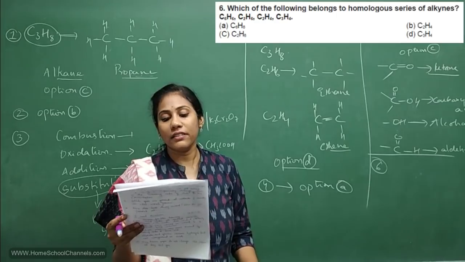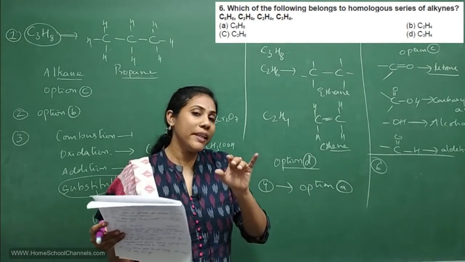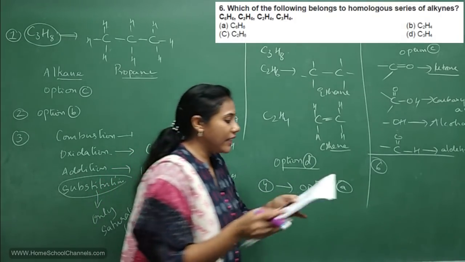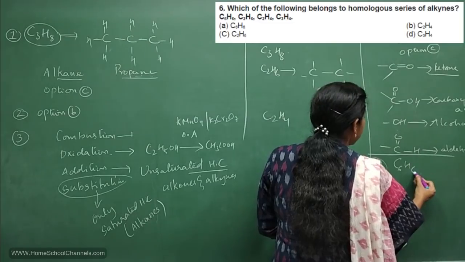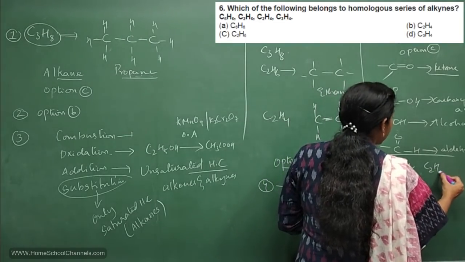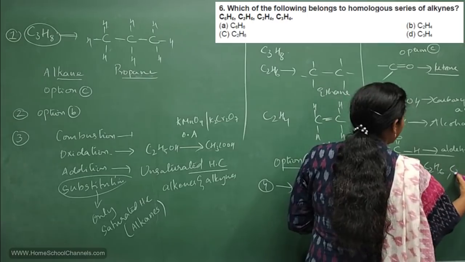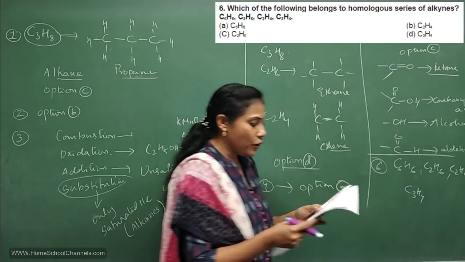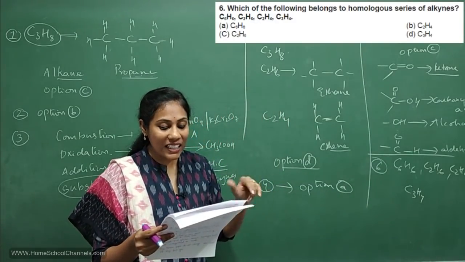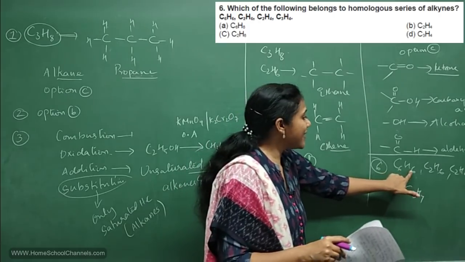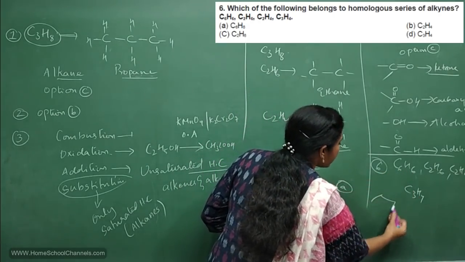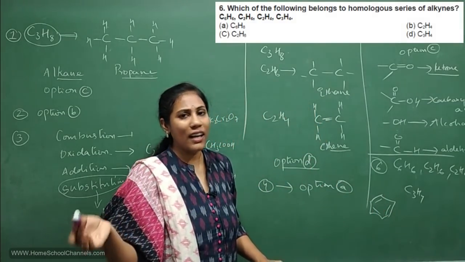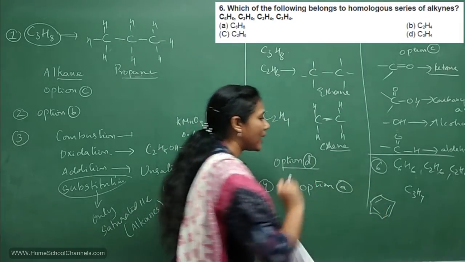So alkyne is what? Alkyne means it is unsaturated hydrocarbon with a triple bond. So they have given 4 compounds with you. C6H6, C2H6, C2H4 and C3H4. Okay. So which of them is alkyne they are asking. Okay, C6H6 is what? Benzene. It's not alkene, alkyne or alkane. It is aromatic hydrocarbon we say.